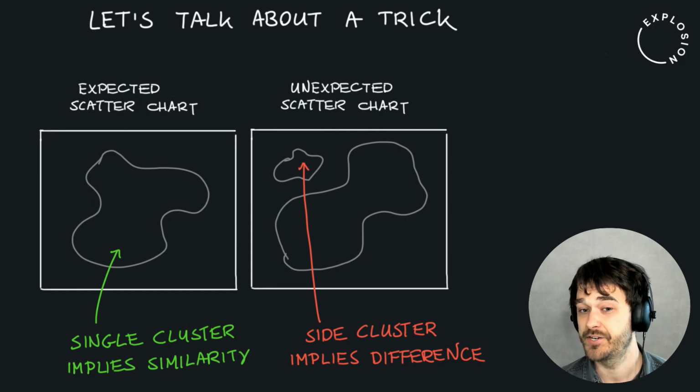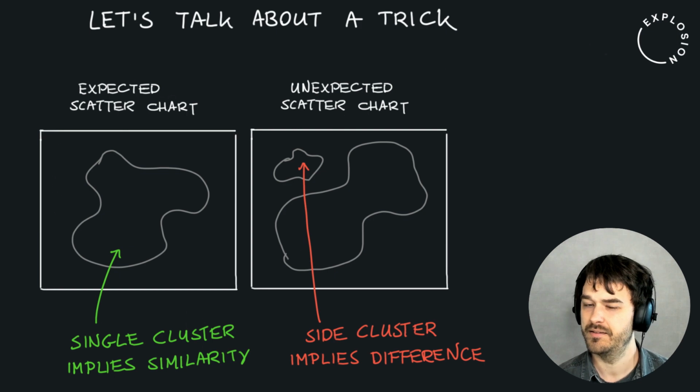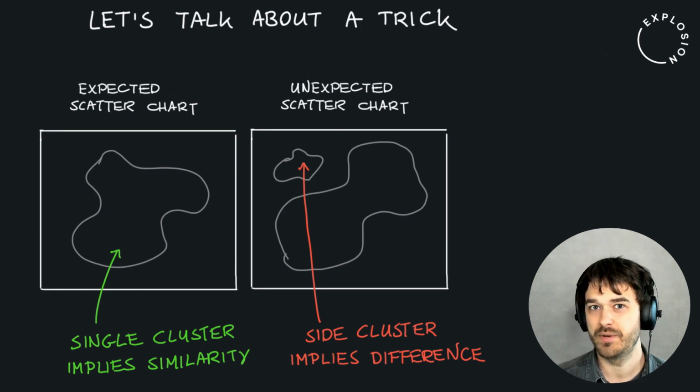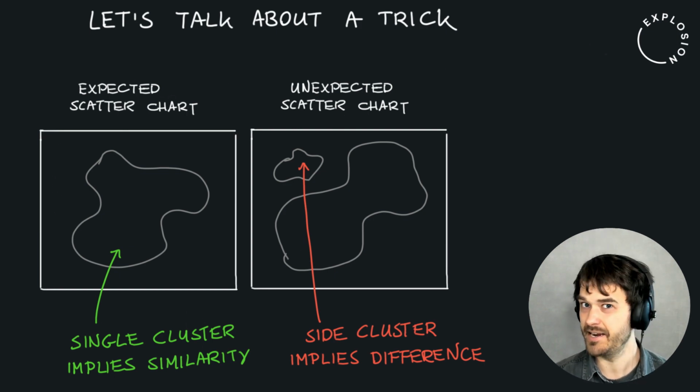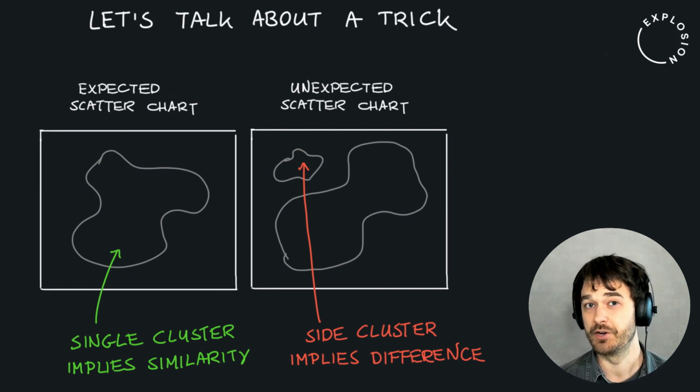However, this is also where something interesting might happen. If we make a scatter chart and we indeed see that there's this minor subgroup that's different, then that might also be the subgroup with examples that are unlike the rest. And in our case, that might just be lots of examples that aren't Eiffel Towers. So what I'm going to do now is make this scatter chart in my Jupyter notebook, and we're going to see that indeed there is a little side cluster that appears, and then we're just going to have a look at the examples that are in that little side cluster.